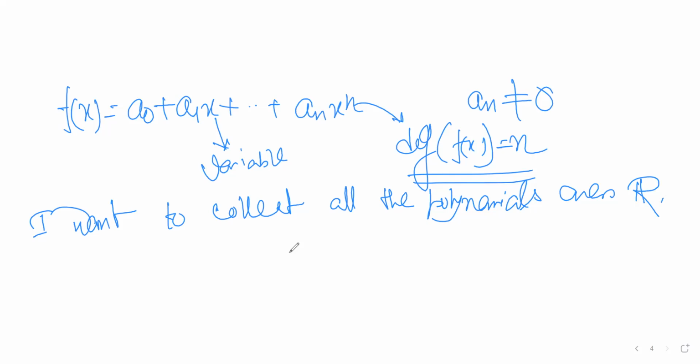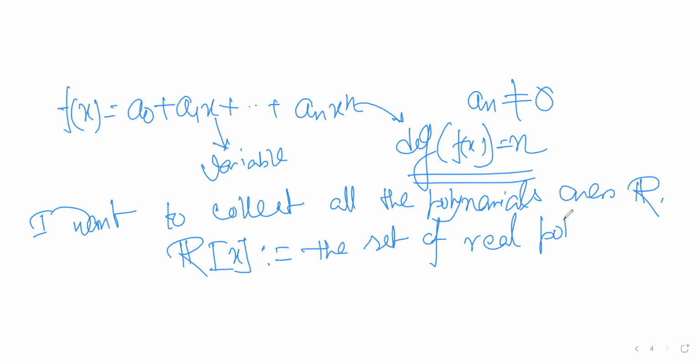So the collection is well defined. So it is a set, and we denote this set by R box bracket X. This is the set of all real polynomials. What is the meaning of real polynomial? I already explained to you that it is a polynomial whose coefficients belong to the real numbers, right?